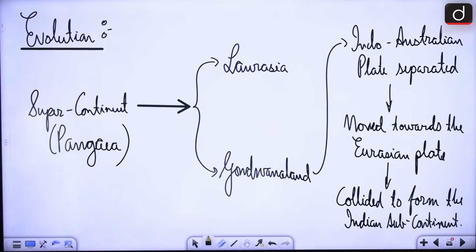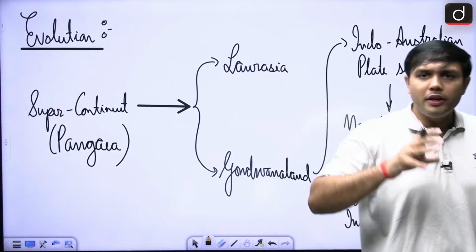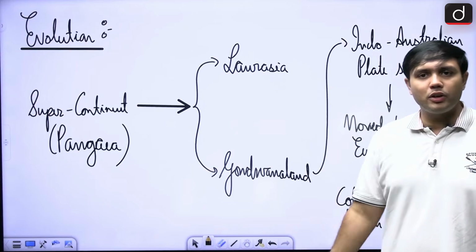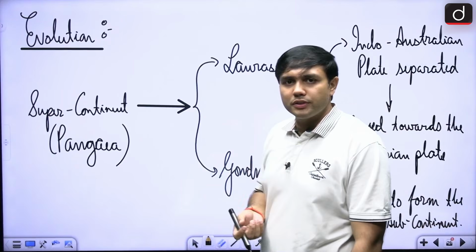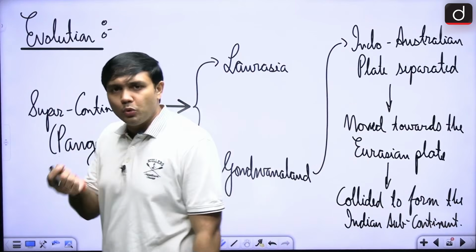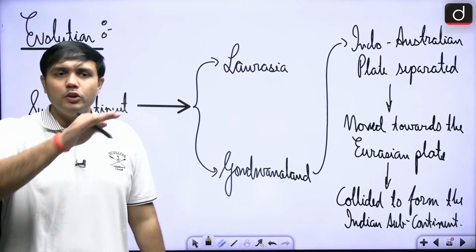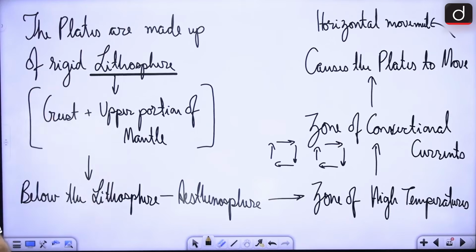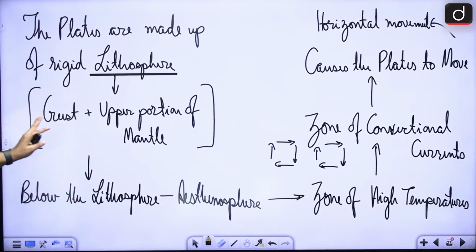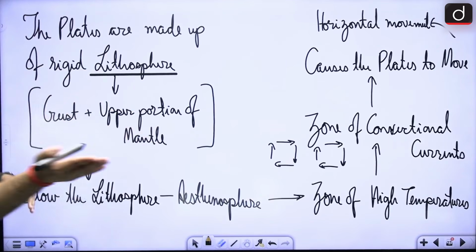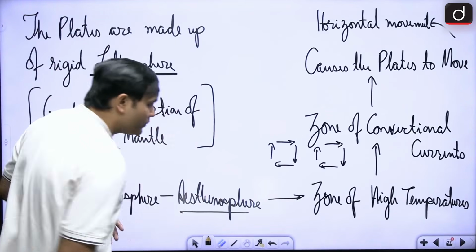Now, because it is such a dynamic place, how is it moving? All right, so we know about the supercontinent, Laurasia, Gondwana land, how the Indian subcontinent came about. Now what we are going to do is understand this process. Why is it happening? What is the most important contributor to the dynamism of these tectonic plates? We know that these plates are made up of rigid lithosphere, right? That is the crust and upper portion of the mantle, floating over which particular region? It is floating over the asthenosphere, right?